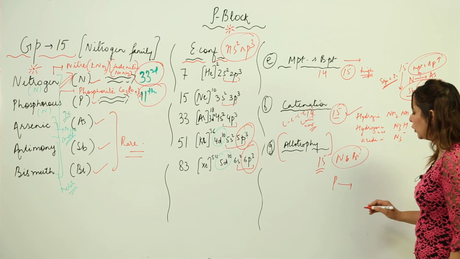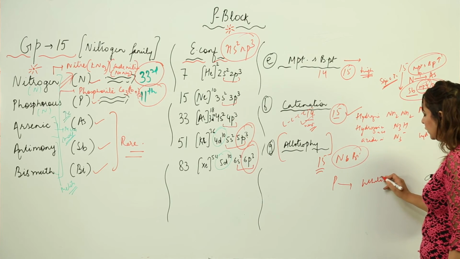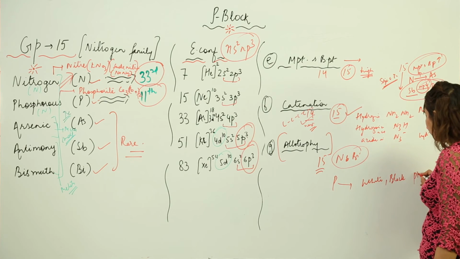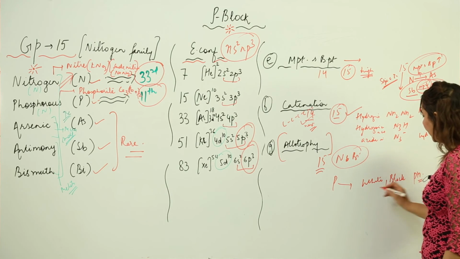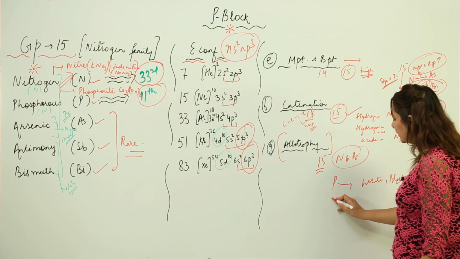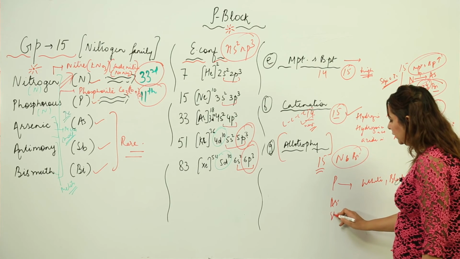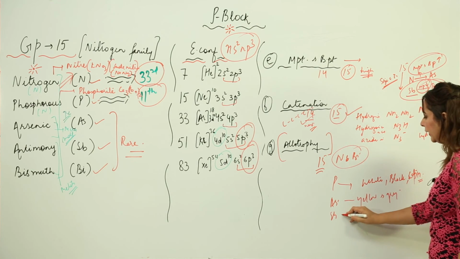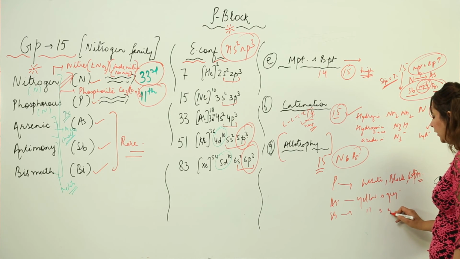Phosphorus has allotropes and it exists as white, black and red phosphorus. Likewise, arsenic and antimony: arsenic exists as yellow and grey, and antimony again as yellow or silvery grey.